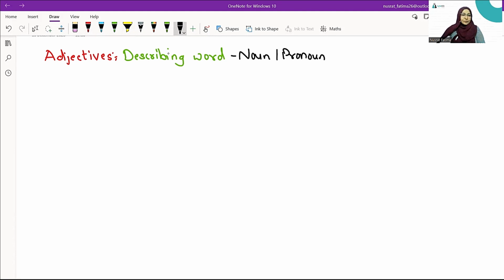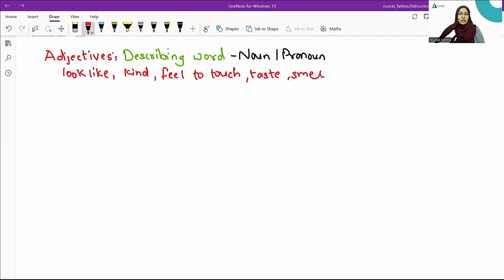For example, an adjective may tell you how a person or an object looks. It may tell you what kind of noun or pronoun it is. It may also tell you how it feels to touch, to taste, or smell.